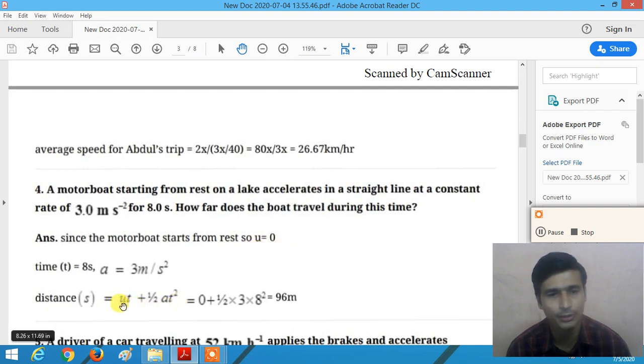So if you put u is equal to 0, 0 multiplied by t, we get 0. Plus 1 half a, acceleration a is 3, into time t is 8 second, into 8 square. So 3 multiplied by 8 square, that is 64. 3 multiplied by 64 divided by 2. We get the answer 96 meter, right?